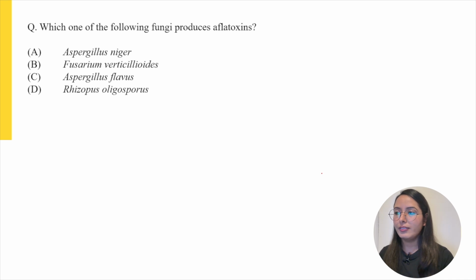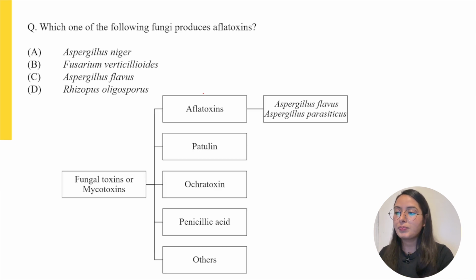Now to start the video, the very first question is, which one of the following fungi produces aflatoxins? This question is from the food microbiology section and the topic is toxins from microbes. Aflatoxins are a type of mycotoxins, and mycotoxins are fungal toxins. Fungal toxins or mycotoxins are of different types, for example, aflatoxins, patulin, ochratoxin, penicillic acid, and various other mycotoxins.